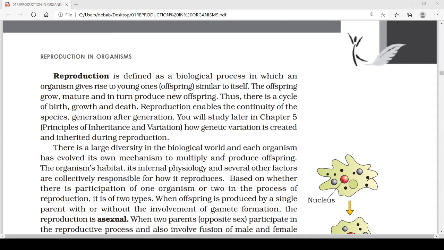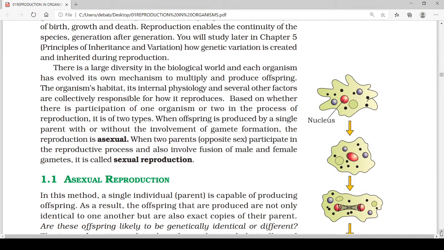There is a large variety in the biological world, and each organism has evolved its own mechanism. There are various varieties of organisms in our surroundings, and everyone reproduces, but their process or internal factors may be different, though the process is almost the same.